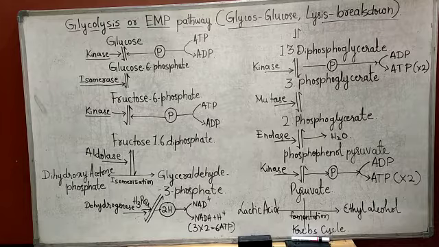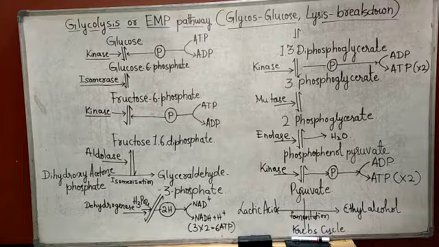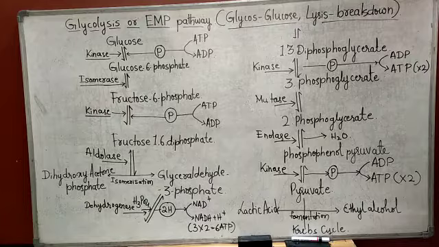Under the electron microscope, cristae show many stalked particles, and those stalk-like or knob-like projections are called elementary particles or oxysomes or F1 particles or Racker's particles.